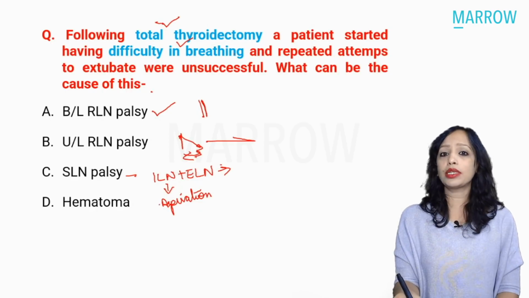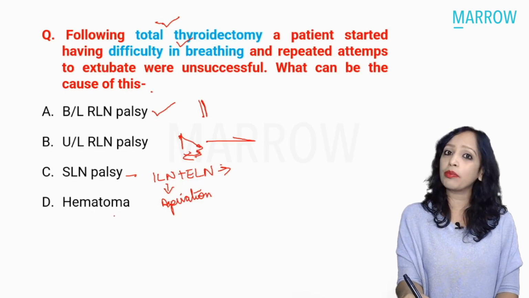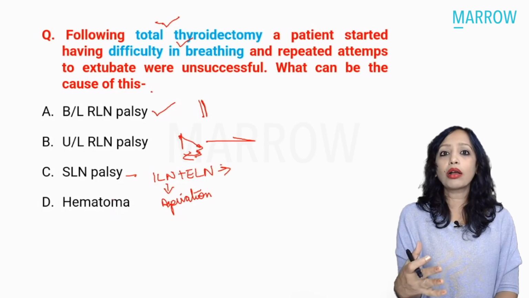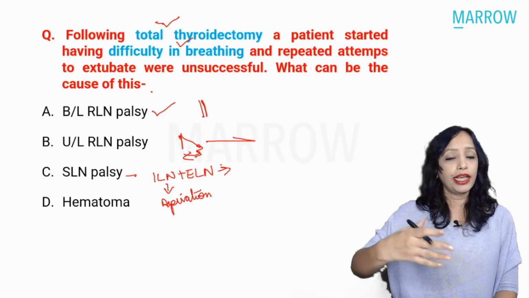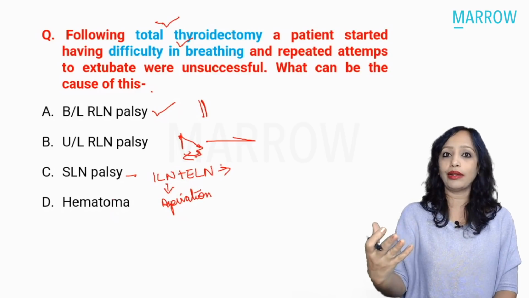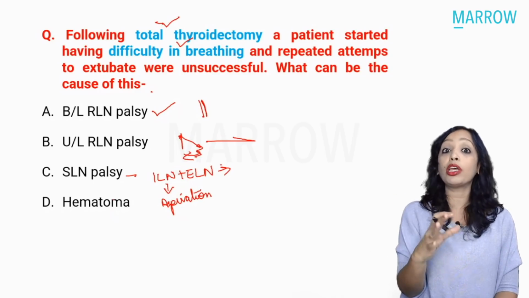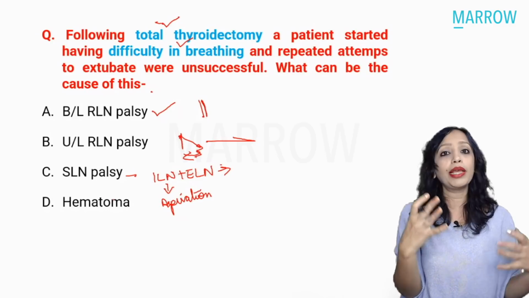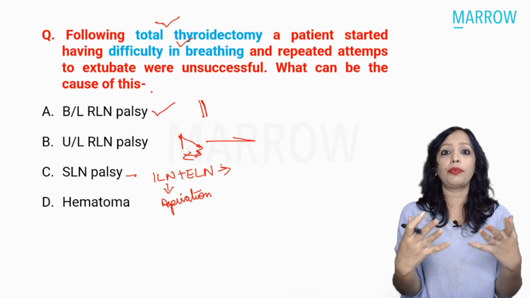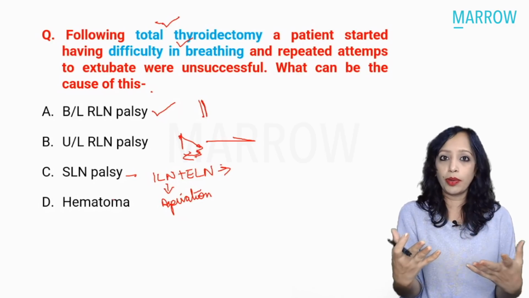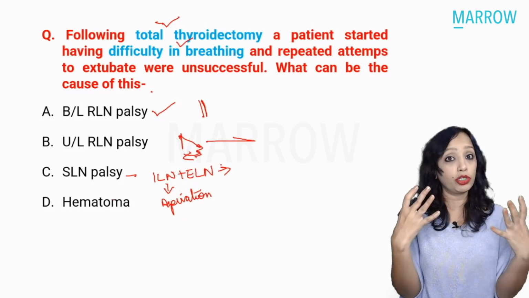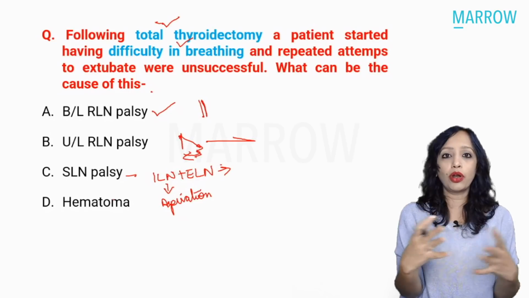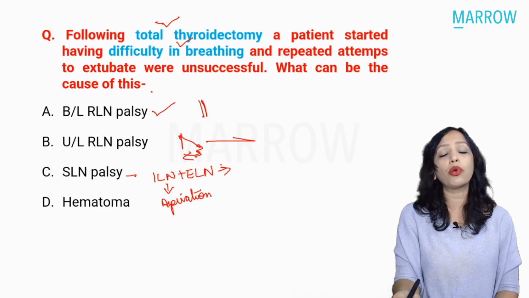And if this difficulty in breathing was because of hematoma, this wouldn't have occurred so quickly, immediately, that when the extubation is occurring, even at that time the hematoma is compressing. For the hematoma to compress the airway so much so that we are not able to extubate, the patient is having breathlessness and stridor, you will definitely see a big hematoma there. It cannot be that nothing is mentioned here, so it has to be vocal cord palsy.